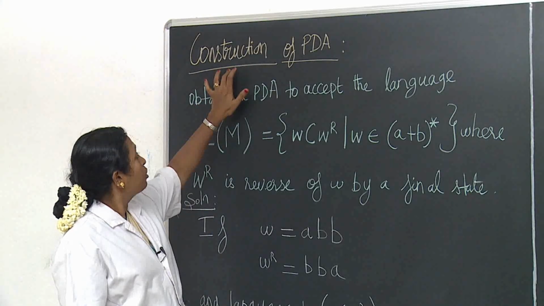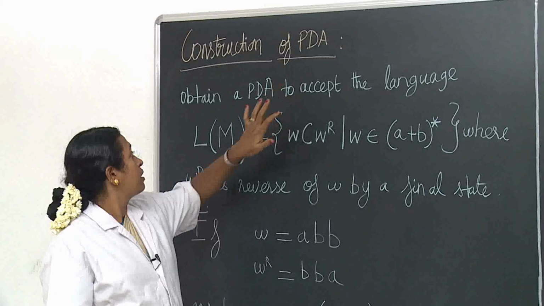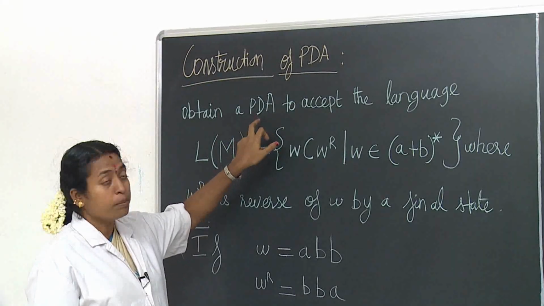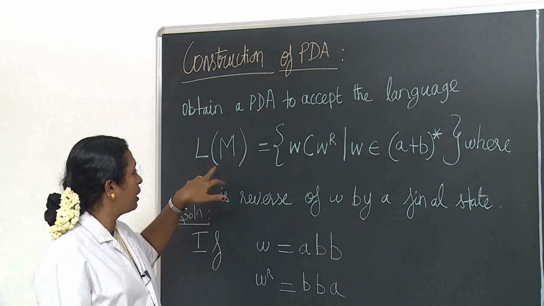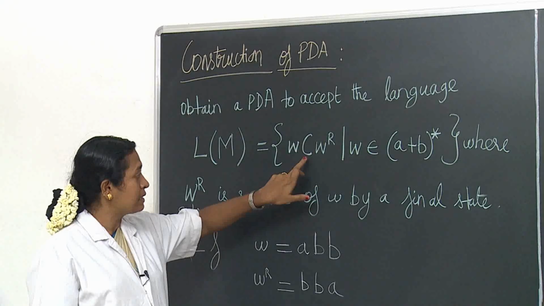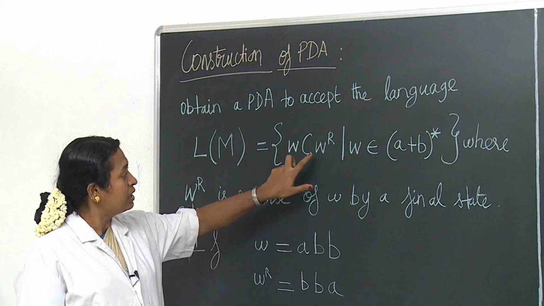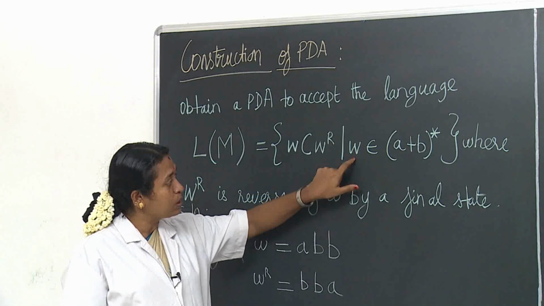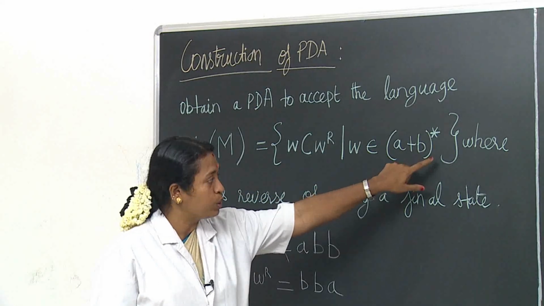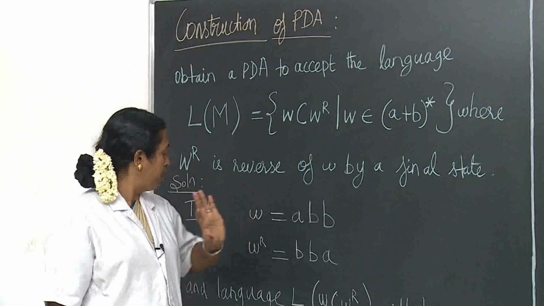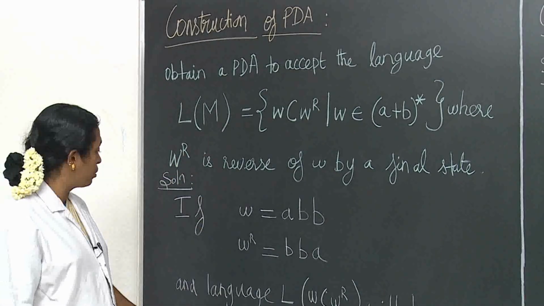Now we can see how to construct a push down automata. Here the given question is, we have to construct a push down automata for the language W C W^R, where W is an element of (a,b)*, and W^R is the reverse of W, accepted by final state. Here it should be in this format: this is a substring, here will be one word, and this will be the reverse of the previous word. Now we can see the solution for this.